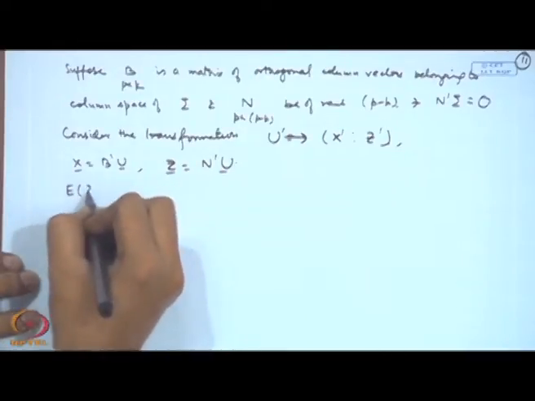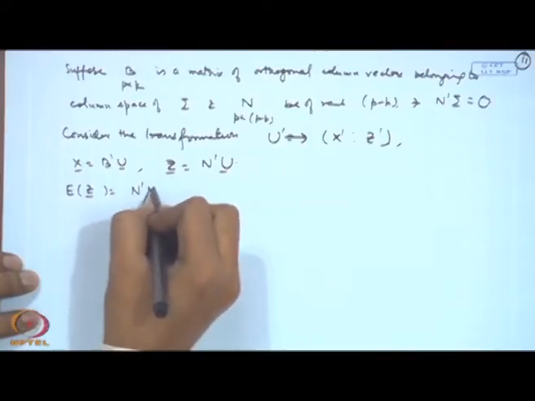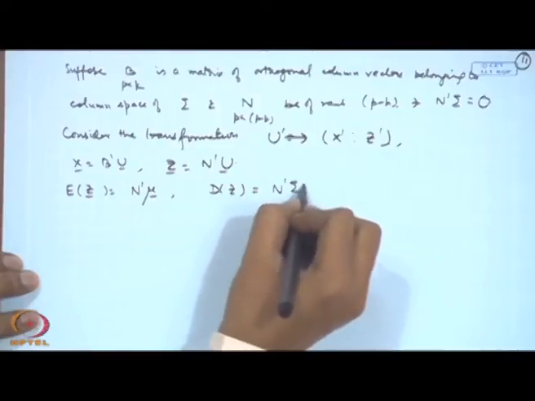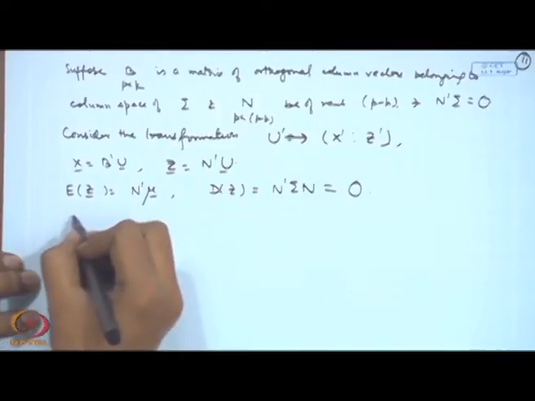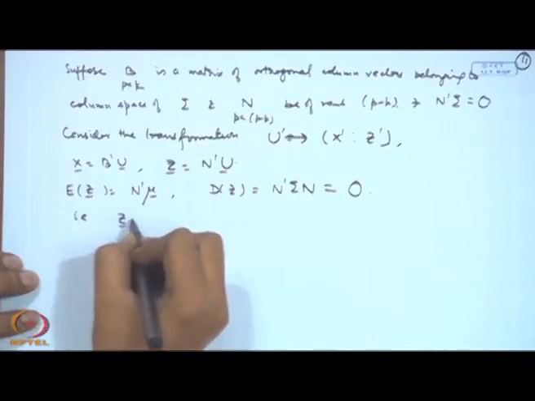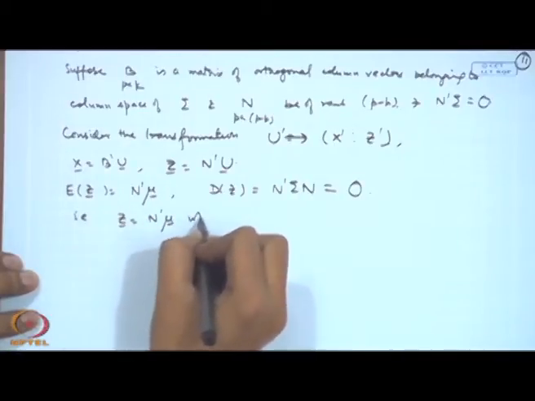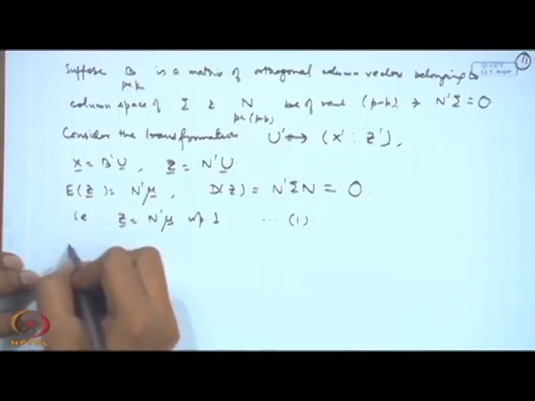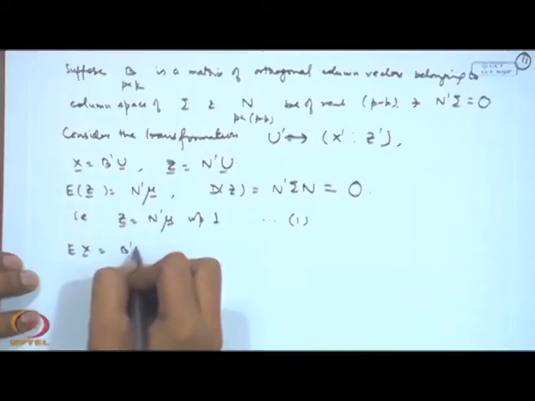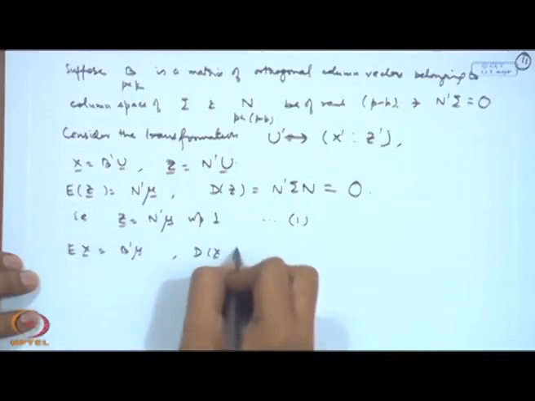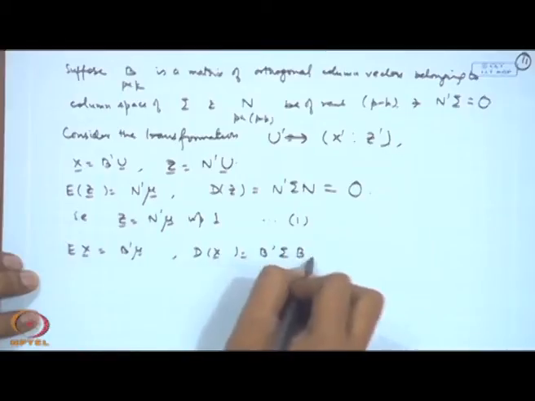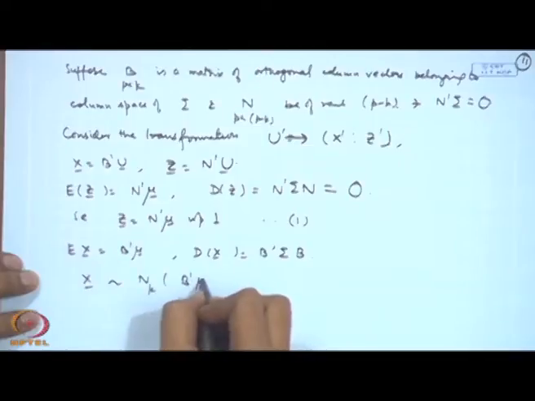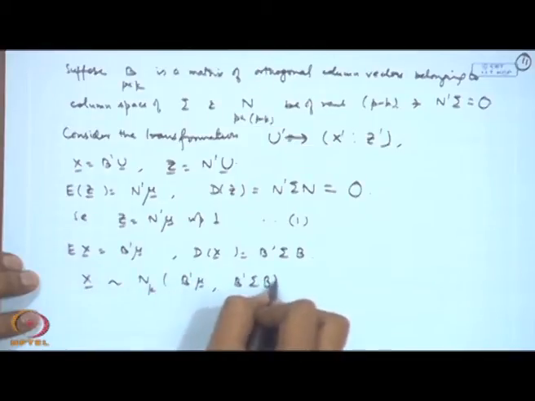Then expectation of z is equal to N prime mu, dispersion matrix of z is equal to N prime sigma N, that is becoming null. That means z is equal to N prime mu with probability 1, that is degeneracy here, and expectation of x is equal to B prime mu, dispersion matrix of x is equal to B prime sigma B. So, x follows N_k(B prime mu, B prime sigma B).